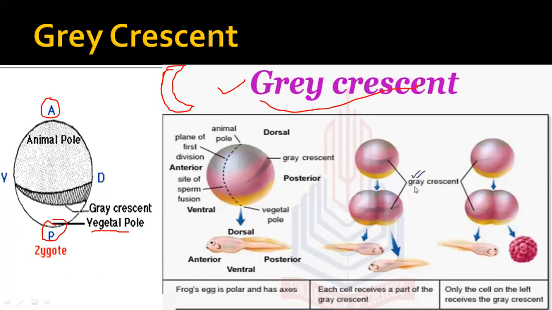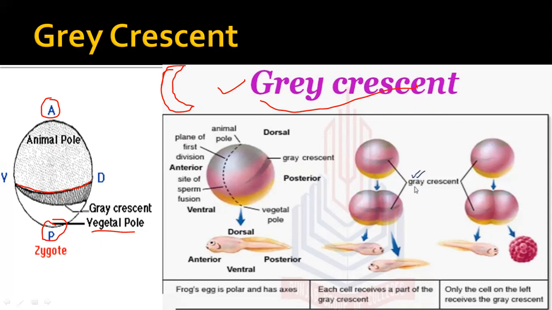At the vegetal pole most of the yolk is present, while at the animal pole less yolk or no yolk is present, so it divides very rapidly, and the vegetal pole divides slowly. This crescent is present like a dark surface, but without pigmentation, and some molecules are not present.